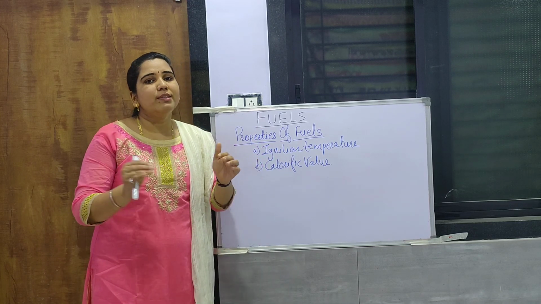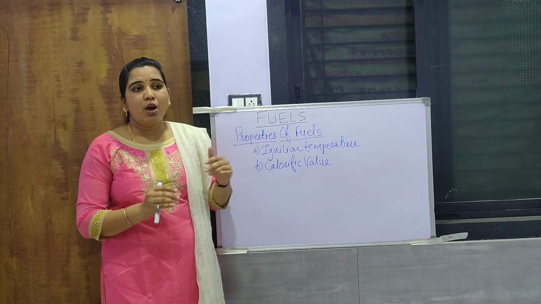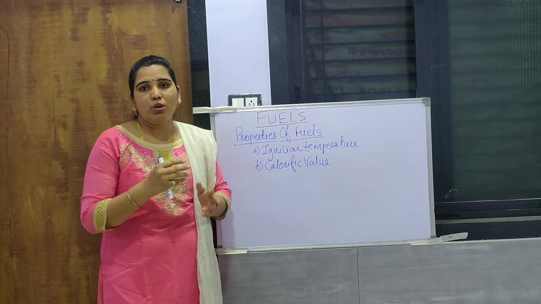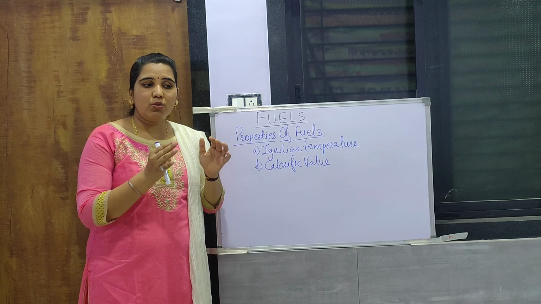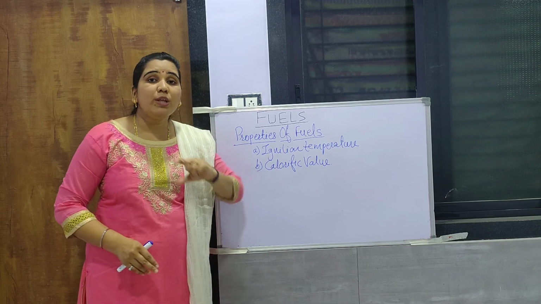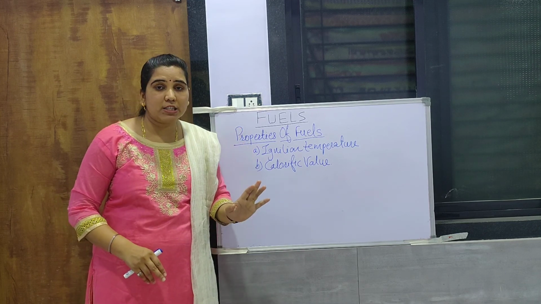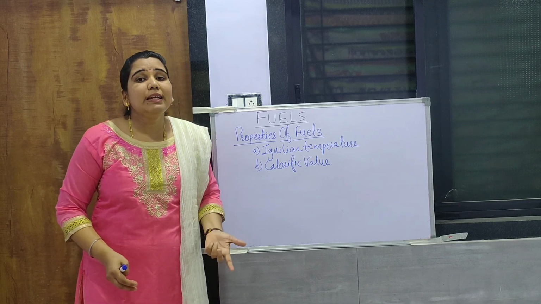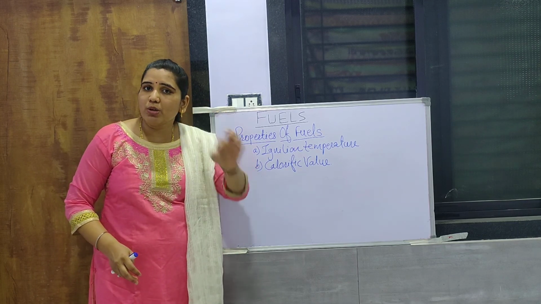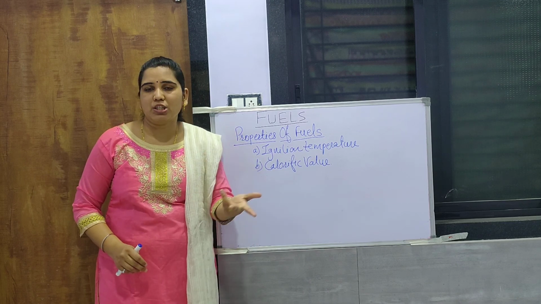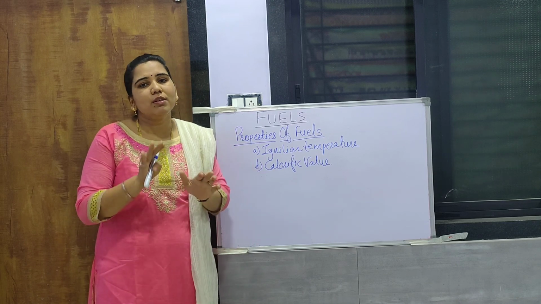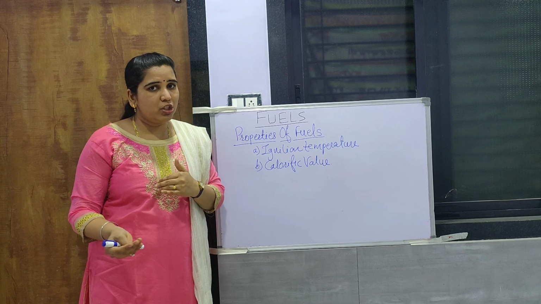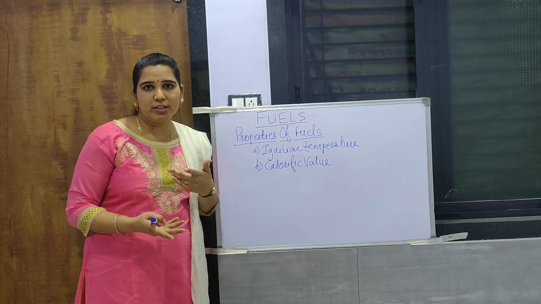Every fuel has its particular ignition temperature. For example, a solid fuel like wood has its particular ignition temperature, and up to that temperature it will not catch fire. Gasoline, which is in liquid state, has its own particular temperature at which it catches fire. So there is a difference between gasoline's ignition temperature and wood's ignition temperature.